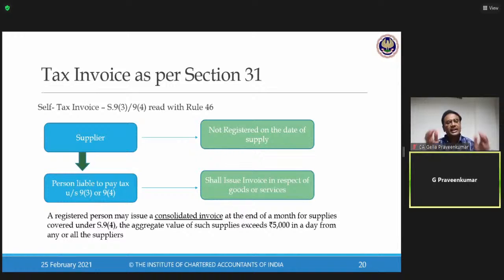So this particular provision says that whenever there is a supply where the responsibility has been cast on the recipient to issue a self-tax invoice, the law says that you raise a self-tax invoice. Please write down in your working note, Rule 36, Sub-Rule 2. This Rule 36 gives the list of documents required for availing input tax credit.